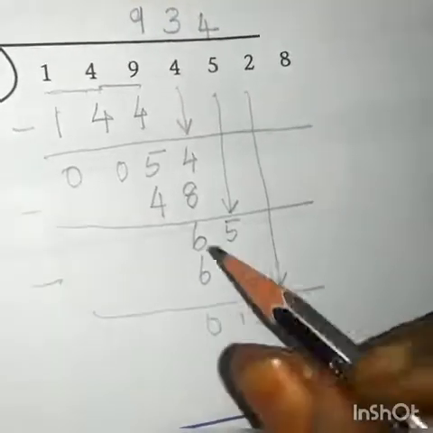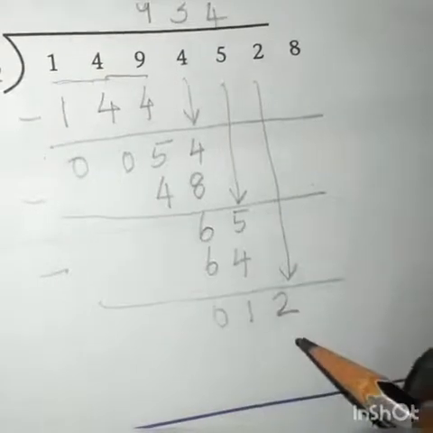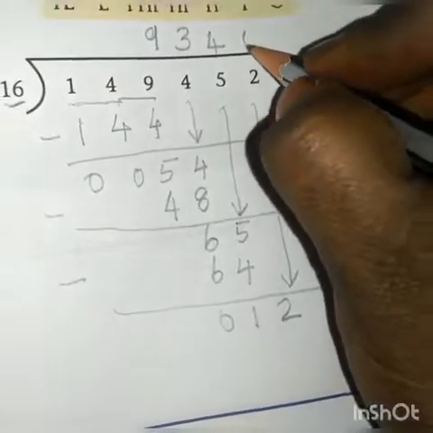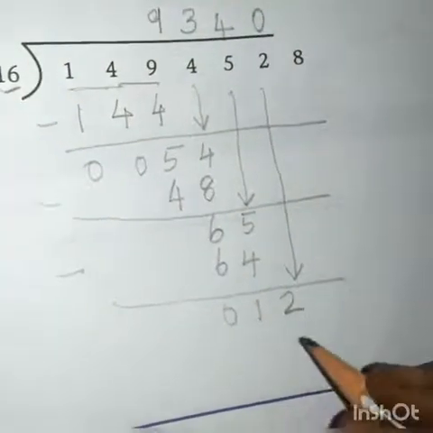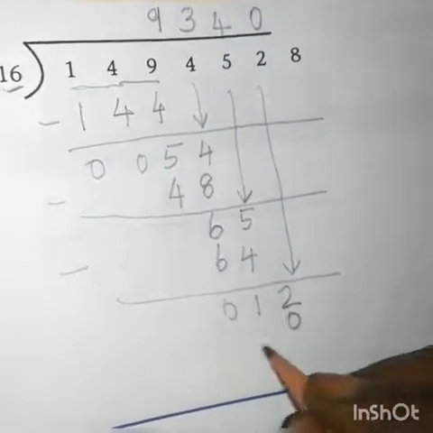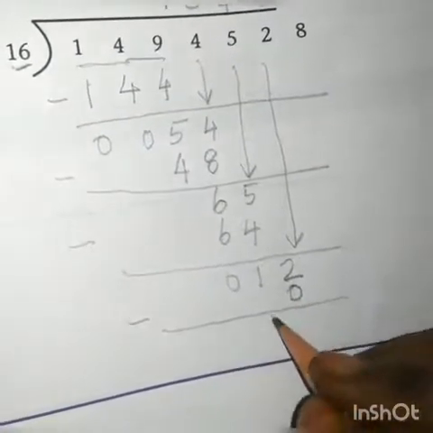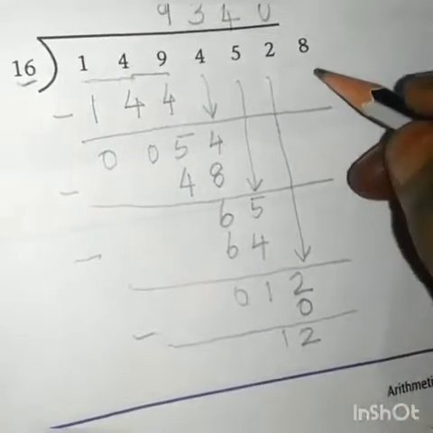12. 12 is smaller than 16, so we cannot divide it. How many times will we get 12? We cannot get it, so we have to take 0 times. 0 16s are 0. Now we have to subtract it. So 12 minus 0 is 12. Now we have to bring down 8.